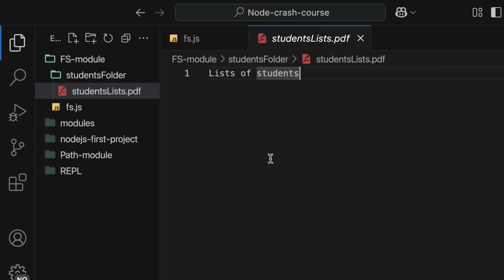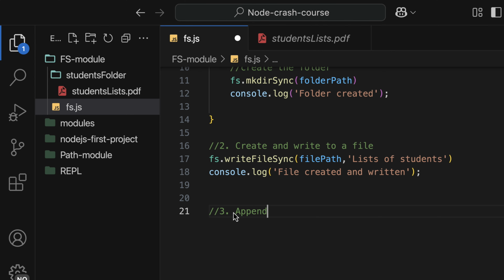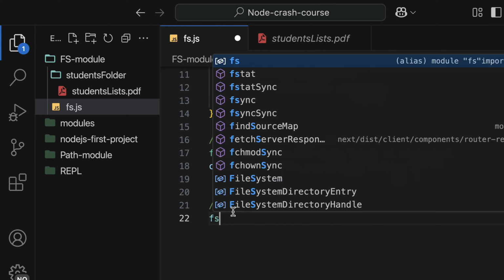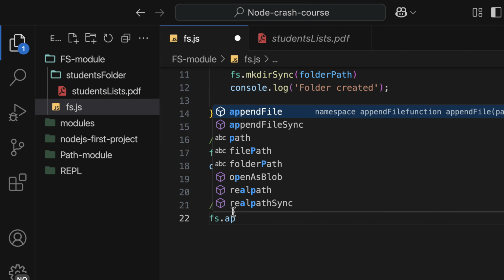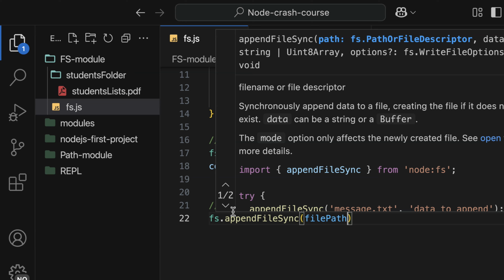So assuming that you want to append more content onto it, how are we going to do it? This is where, let me log something like file created and written. All right, so step number 3 is append more content, and it goes like this: fs dot appendFileSync, and the file is called the file path.